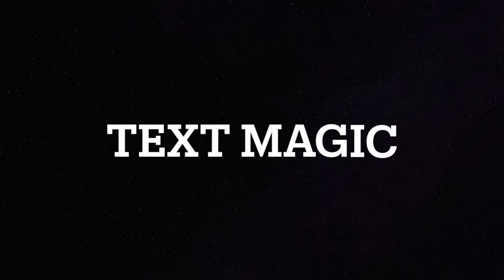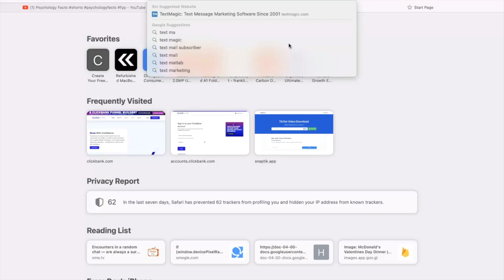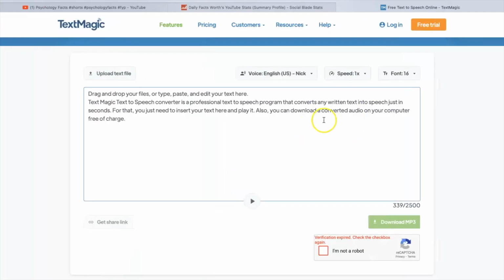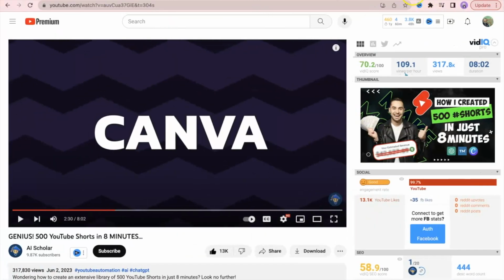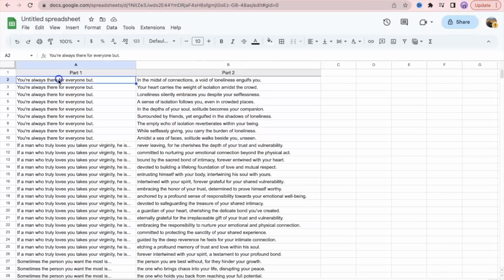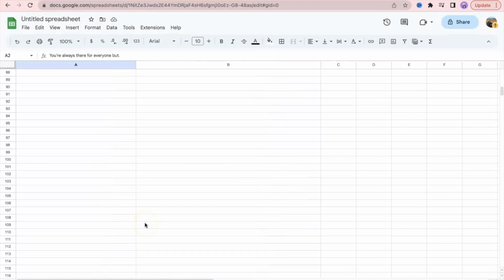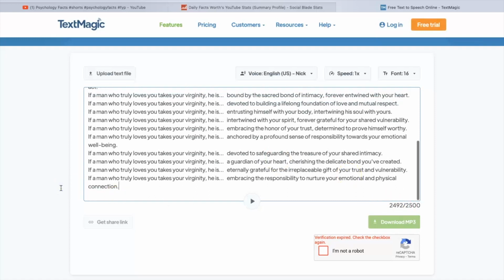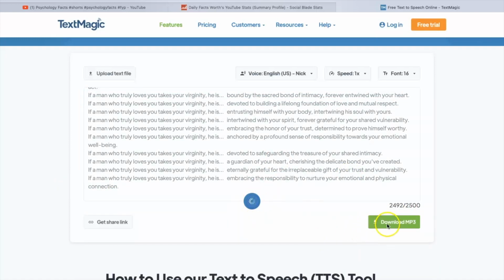Now the next tool we're going to use is Text Magic. Go to Google and type in Text Magic and click on this link right here. Now what you want to do is you want to go to our Google Sheets, copy all of these, and then paste here. Now there is a maximum of 2,500 characters, so you're going to have to do it a couple of times. Here it'll play the sounds, and you can go ahead and download it as an MP3. And you can also change the voice to a different voice right here.